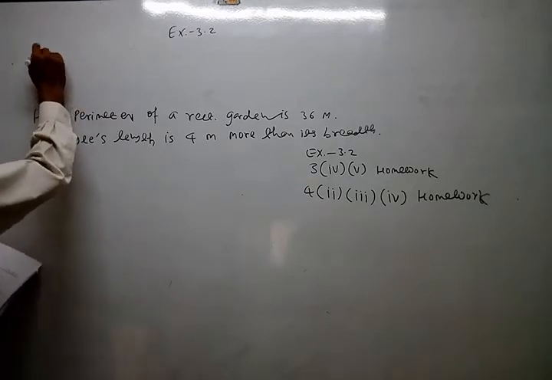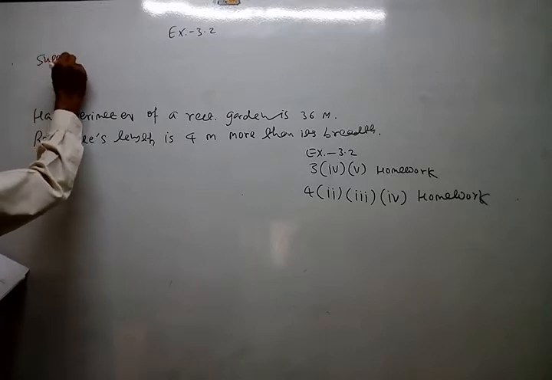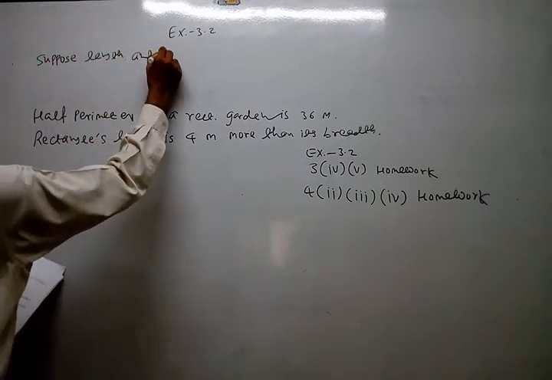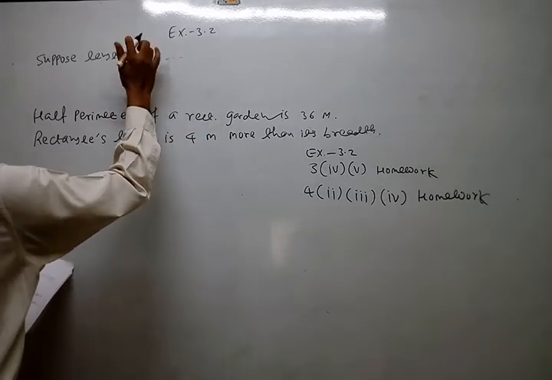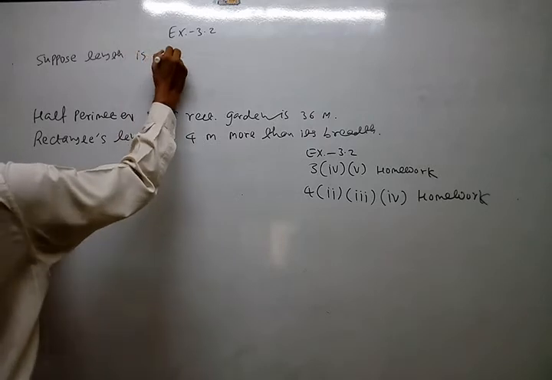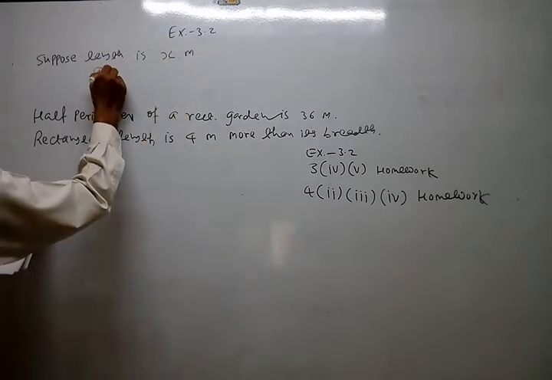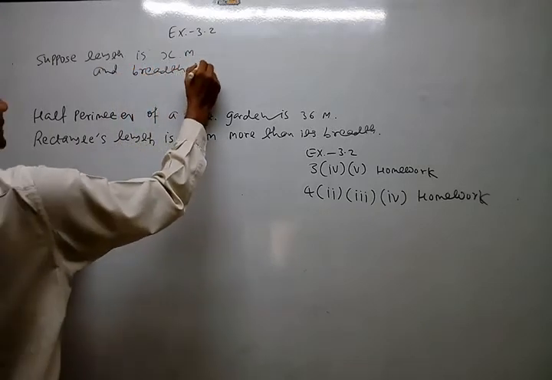So suppose length is x meter, because everywhere meter is given, and breadth is y meter.